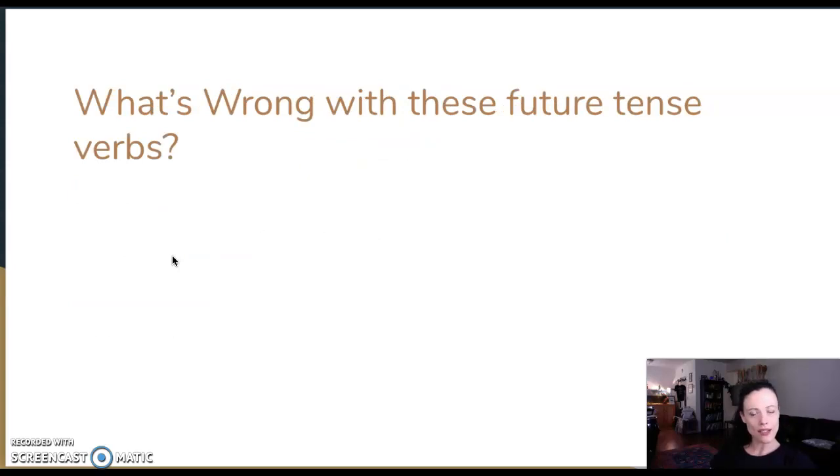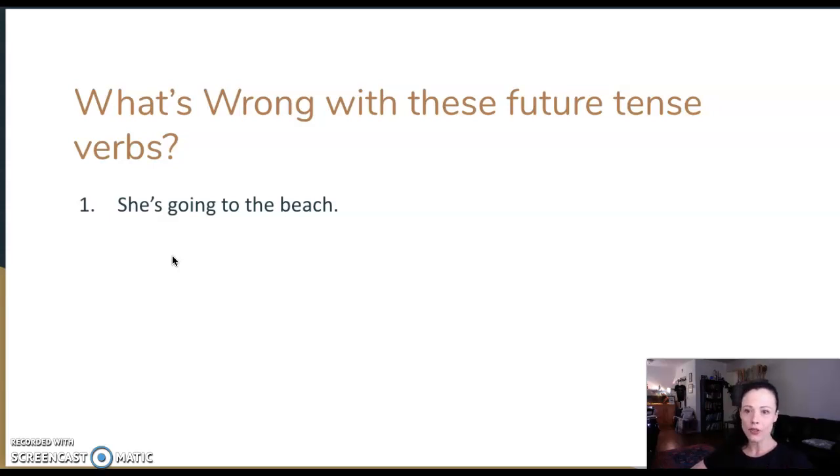Okay, so I've talked a lot about how to use the future tense with going to. Let's look at some common errors, mistakes that students make. Maybe you can avoid making these mistakes. She's going to the beach. What's wrong? Now, actually, this sentence is totally good.